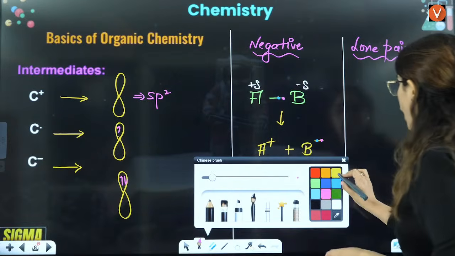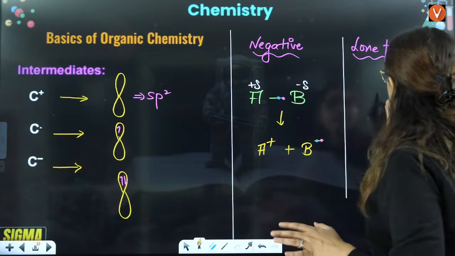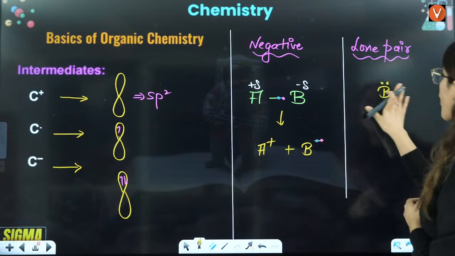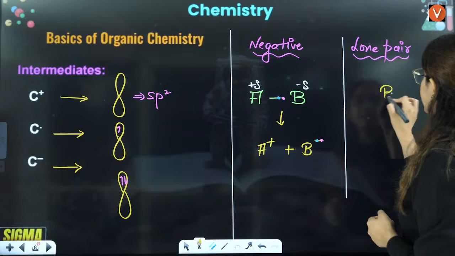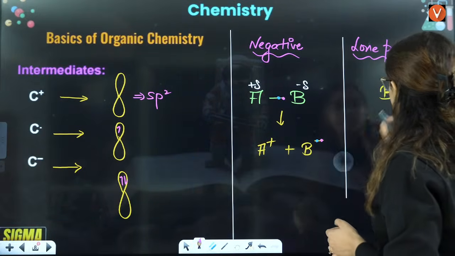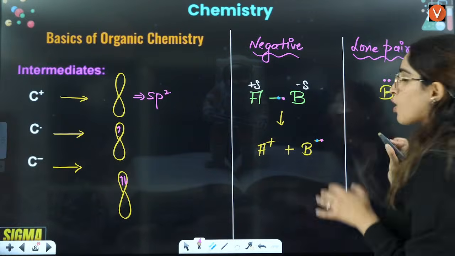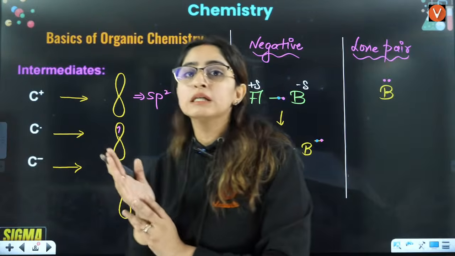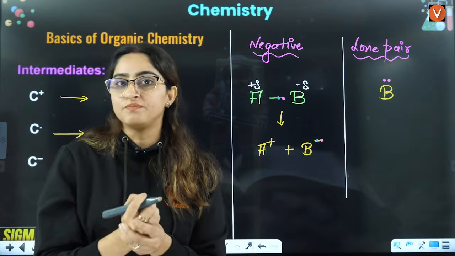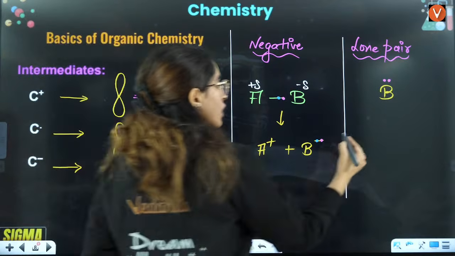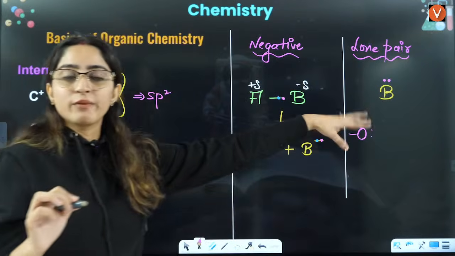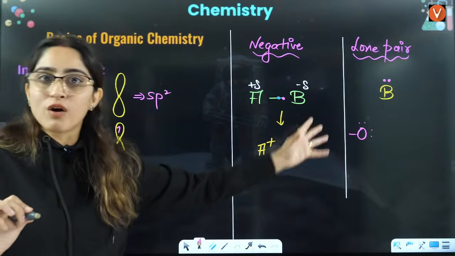But in case of a lone pair, let's say there is a B with a lone pair here, that means both the electrons are from the electronic configuration of B only. Like if I say lone pair on oxygen, these are the electrons of oxygen only.